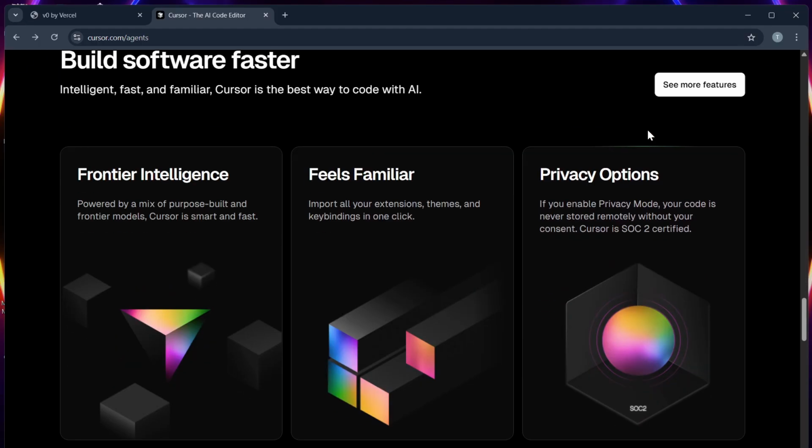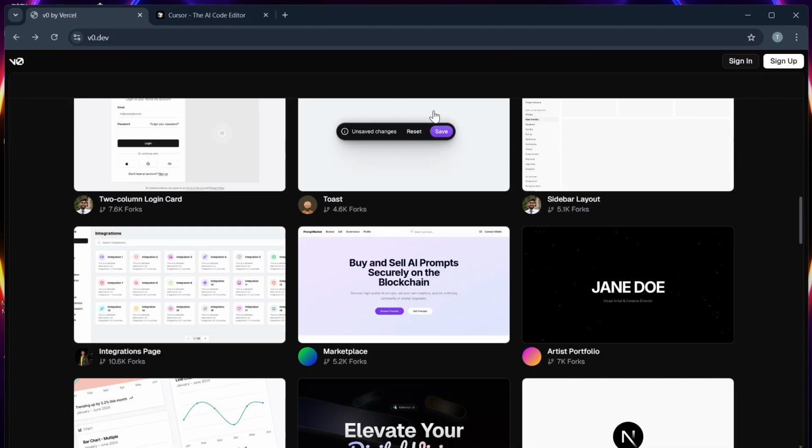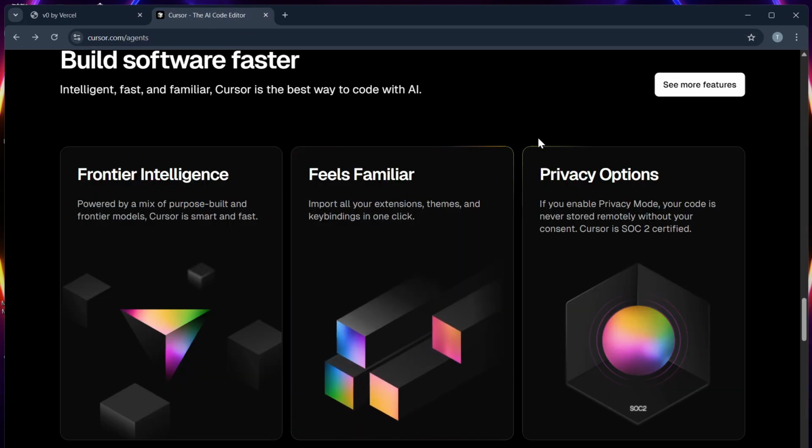Number 3, output quality. v0 is ideal for UI and prototyping. The output code is clean and Tailwind optimized, and Cursor offers contextual code suggestions and real-time debugging assistance.